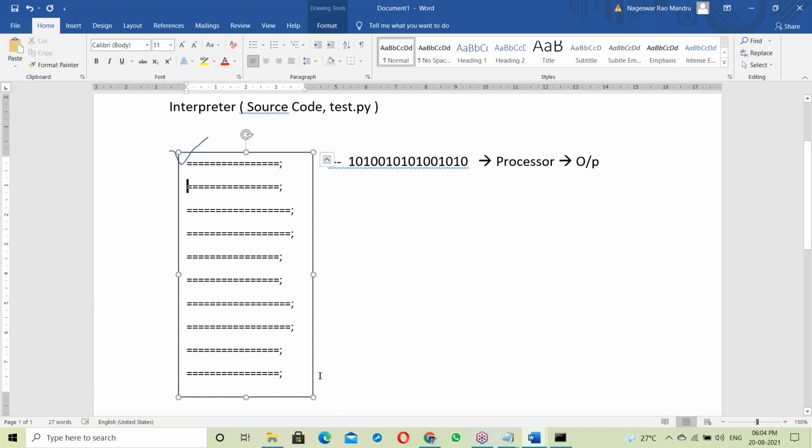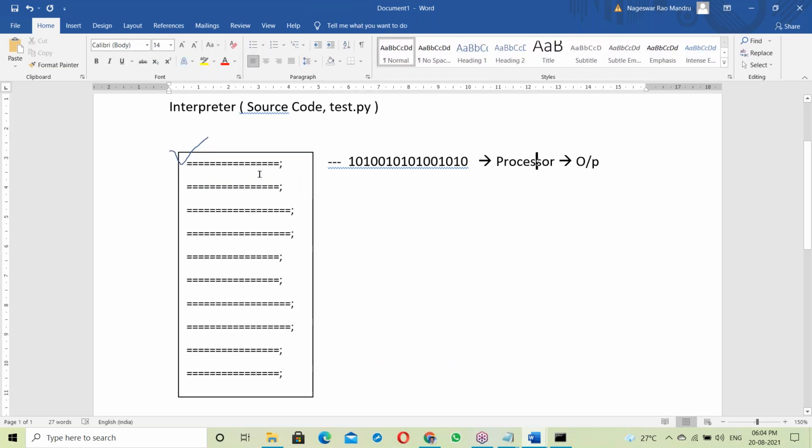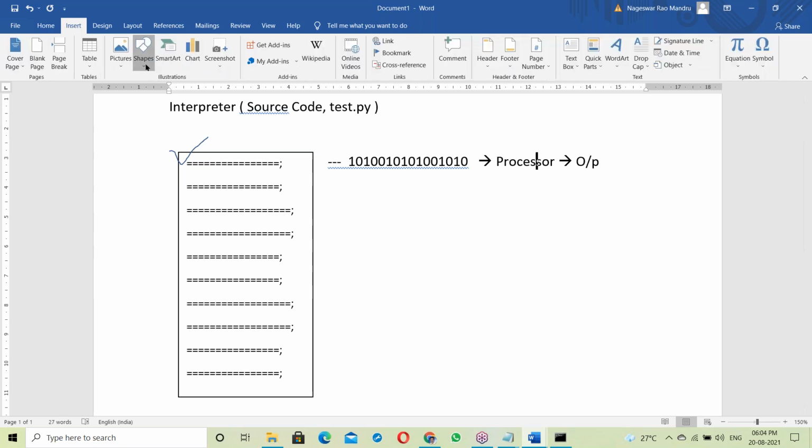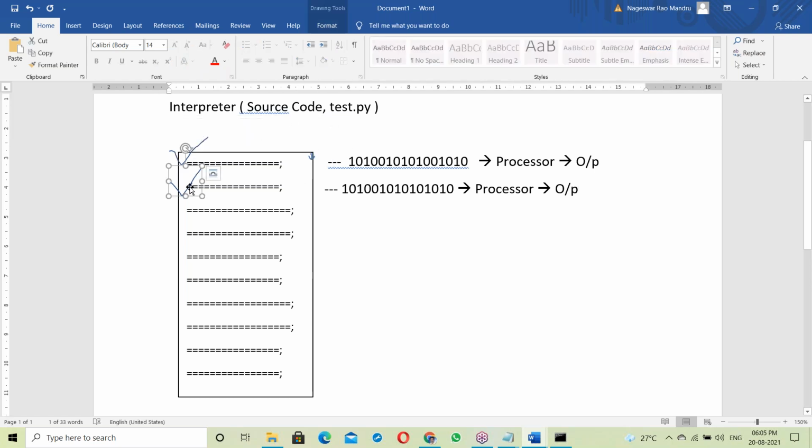See, whether the next coming statements will be right or wrong, the interpreter never thinks about next statements. If a statement is correct, it immediately executes and generates output. Then it checks the next statement. Suppose the next statement is also correct: same conversion to zeros and ones, and submitted to the processor. So checking syntax, then execution. The interpreter checks the first line then executes, the second line checks then executes.